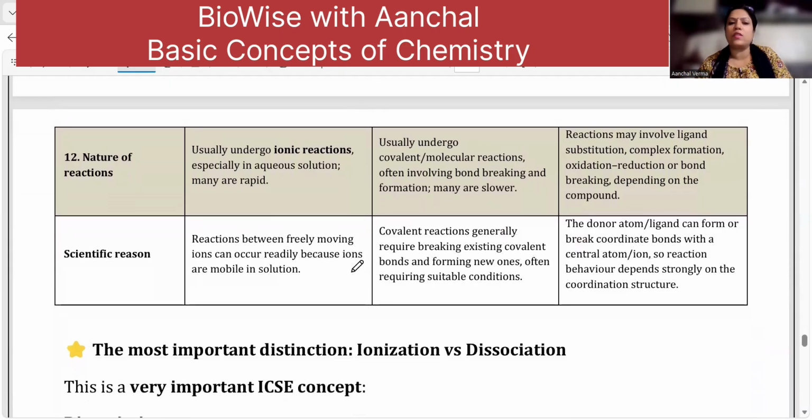Nature of reactions: usually ionic reactions, especially in aqueous solutions, are very fast. The covalent and the coordinate compounds' reactions are a little bit slower. Reactions may involve, this is higher class, this we are not studying now, ligand formation, substitution, complex formation, oxidation and reduction. That depends on the coordinate compound. We are generally not studying their reactions as such.